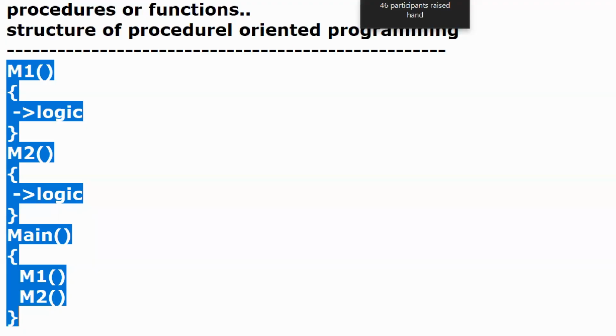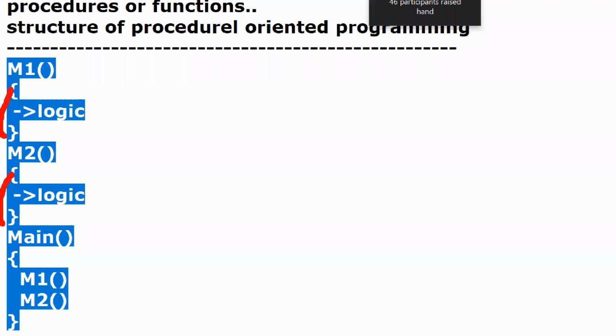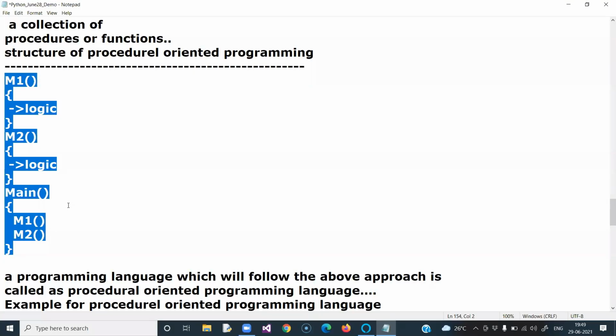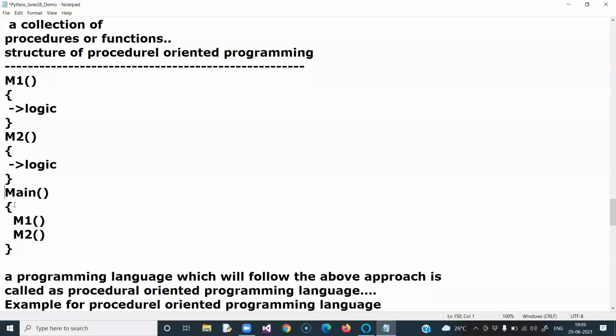This is the M1 definition, the M2 definition, and the main definition. These three are functions, but main is a special type of function, because program execution starts by main, is controlled by main, and stops by main. Are you clear? I explained earlier how this code executes, and I'm explaining it again here.